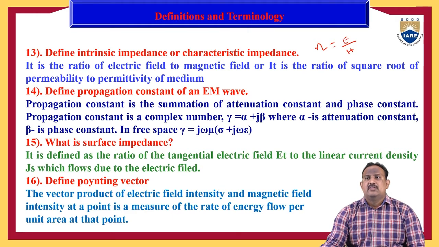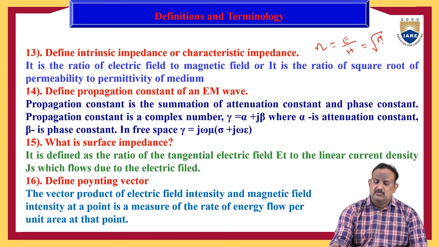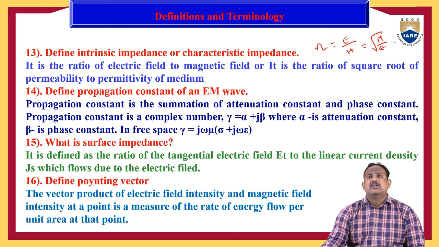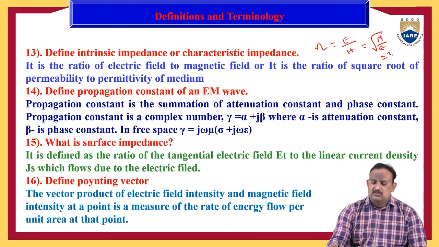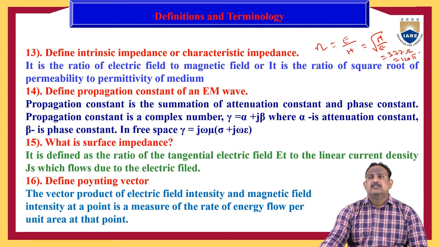In another way, it is the ratio of the square root of permeability to the permittivity of free space, which is equal to root of mu by epsilon, which is equal to 120 pi or 377 ohms.